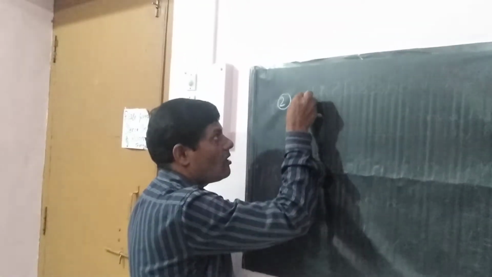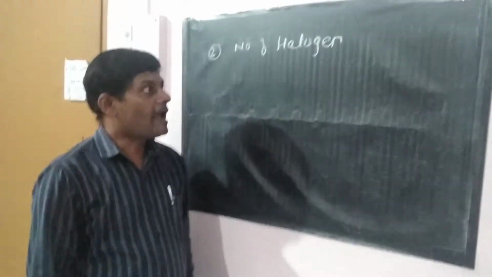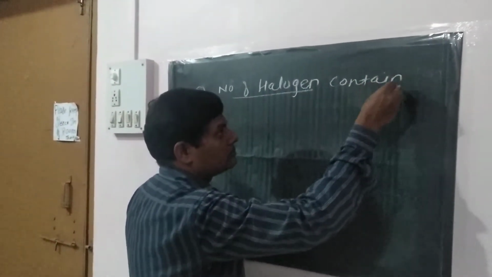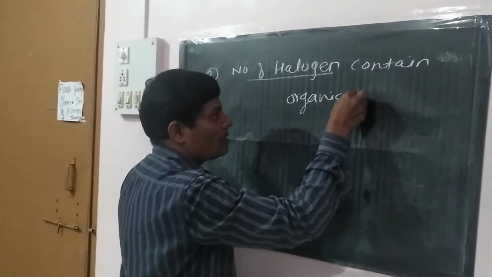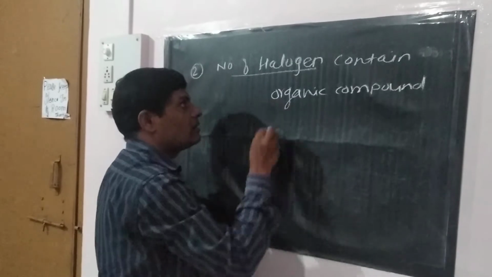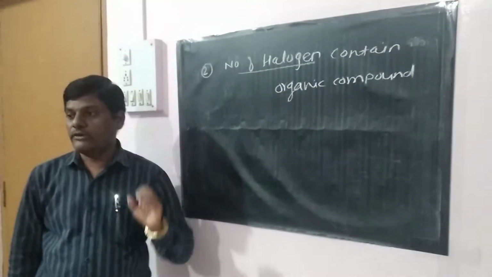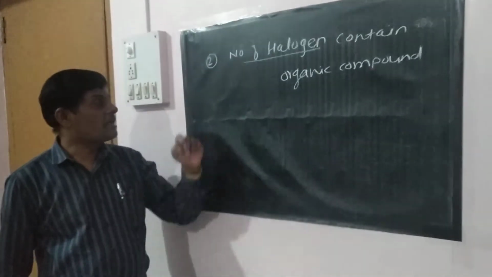Now the second way of classification of halogen derivatives: by the number of halogen atoms contained in the organic compound. That is, how many halogen atoms are present in the halogen derivative. From this, we can classify in the second way.